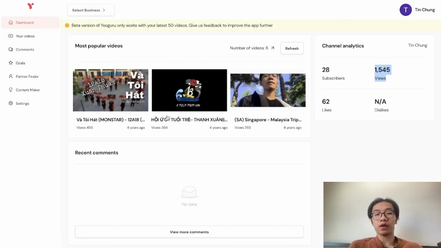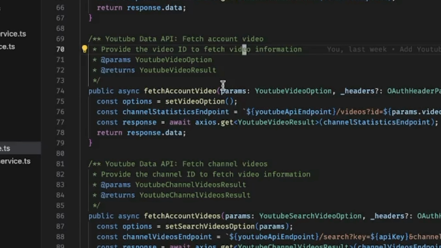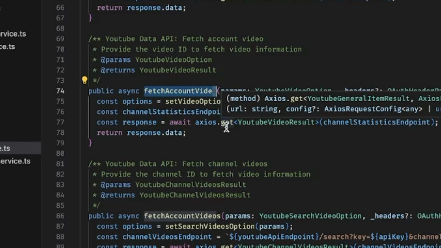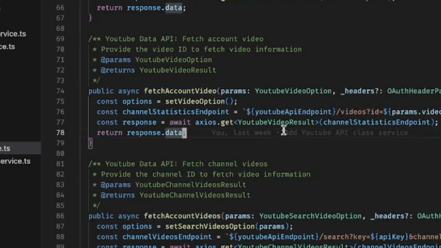However, that API from YouTube just returns a list of videos and their IDs. To get the statistics, I have to use another API method, fetch account video. However, this one sends a request to the YouTube server for every video, and each one counts as one on the YouTube quota. So if I have 1000 videos, it sends 1000 requests to the YouTube server.